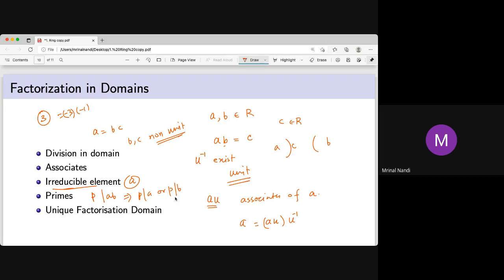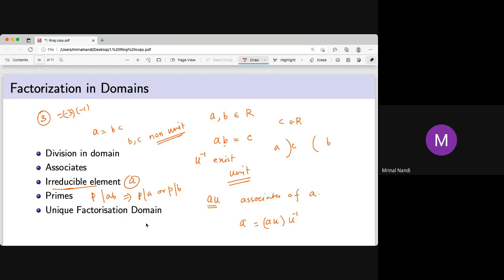Or in the other way, what is this? Every prime element is irreducible, or every irreducible is prime? Just a minute. Yes, every prime is irreducible. But if R is a PID, then every irreducible element is prime. That's okay, it's fine. Every prime is irreducible, but an irreducible may not be prime. But if it is a PID, then we have this result: every irreducible element is prime in a PID.